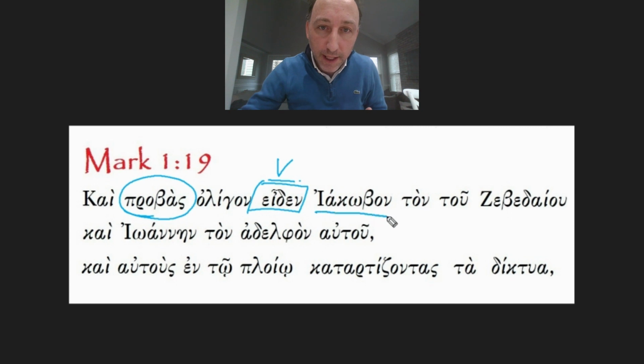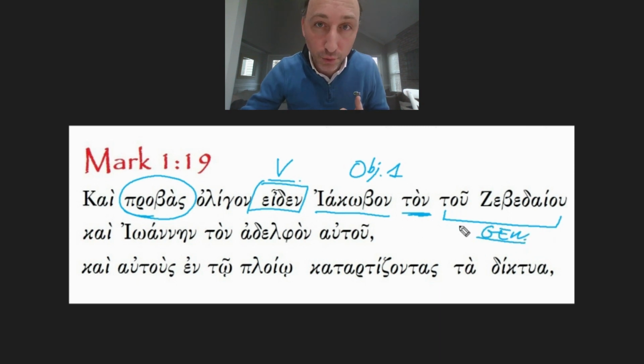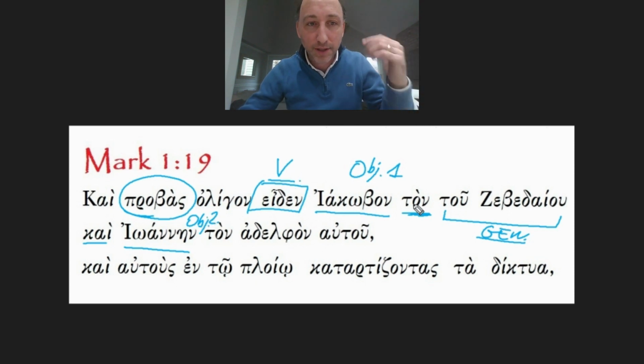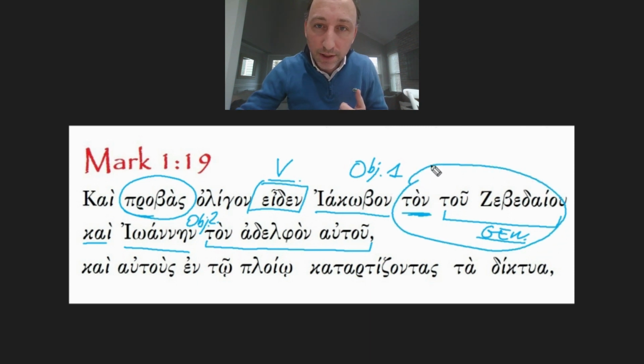The object. Iakobon, this is object number one, and this is the specification. Who was Iakobon? Ton tou Zebedaiou. This is a genitive. So this specifies who Iakobon was. Kai Ioannen, this is object number two. So these are the two people that Jesus saw, Iakobon and Ioannen. And this is the specification of Ioannen. So the first specification is related to object one, Iakobon. The second specification, ton adelphon autou, is related to Ioannen.